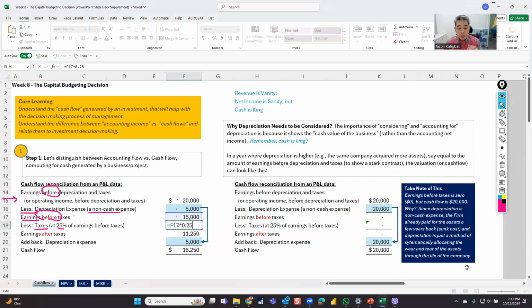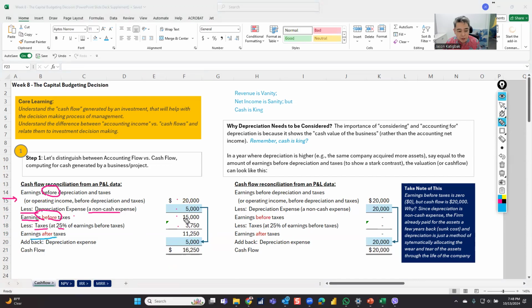Let me go here, press F2. Basically, F17, which is the earnings before tax, multiplied by 25%. So that's your 3,750. At the same time, in order for me to calculate the earnings after tax, I now need to deduct from 15,000 the 3,750. If I deduct that, earnings after tax is now 11,250. You can see it that way, okay?